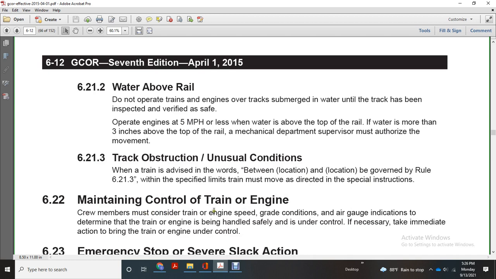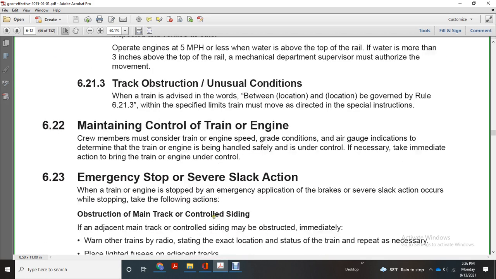Crew members must consider the train and engine speed with the grade condition and air gauge indication. Determine the train and engine are being handled safely and are under control with the necessary action. Take immediate action to bring the train and the engine under control.